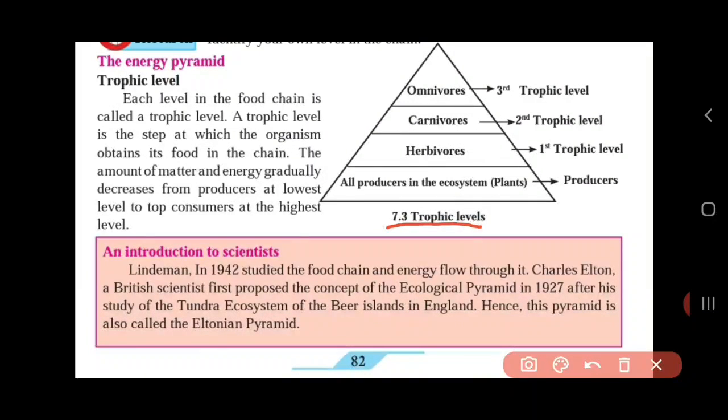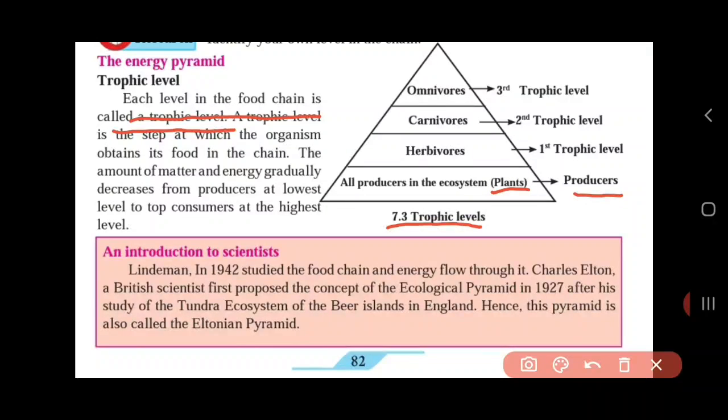So what is trophic level? As you can see in the statement, each level in the food chain is called a trophic level. So in the food chain, every level is termed a trophic level. Here in the diagram of 7.3, you can see at the very base is a level called producer. We know what producers are? All the producers in the ecosystem are plants.